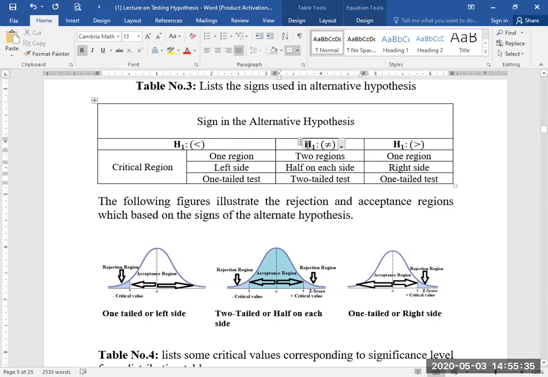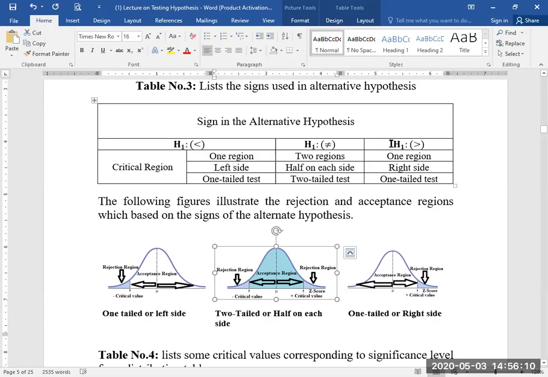If the alternate hypothesis is not equal to the null hypothesis, then two critical regions would form, half on each side, and the two-tail test would be formed. Students, you can see here in this figure there are two rejection regions, here and here. Both are separated by the critical value, one on the positive and the other on the negative side, and the rejection regions are equally distributed.